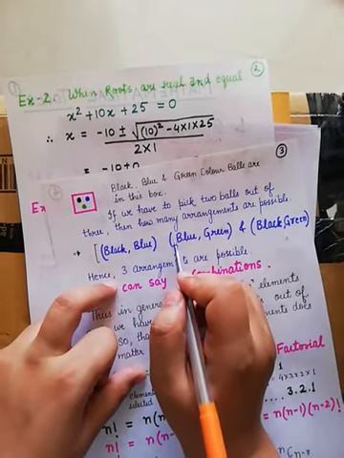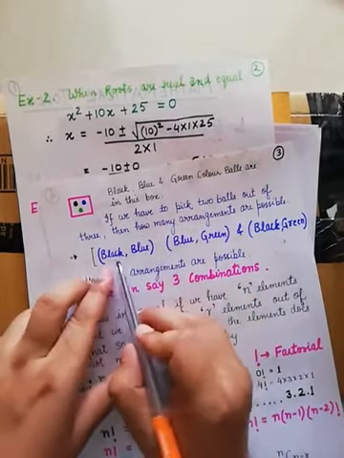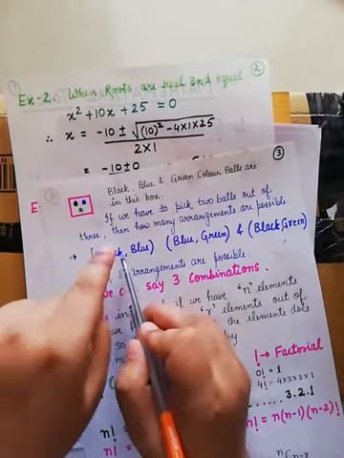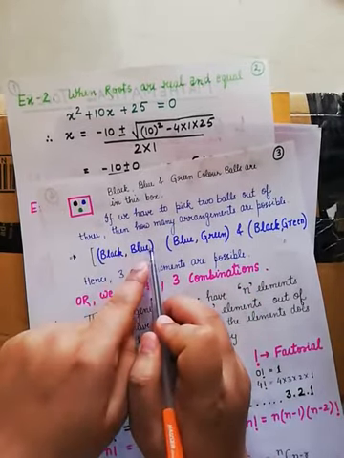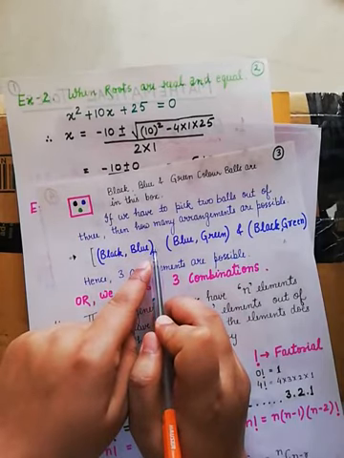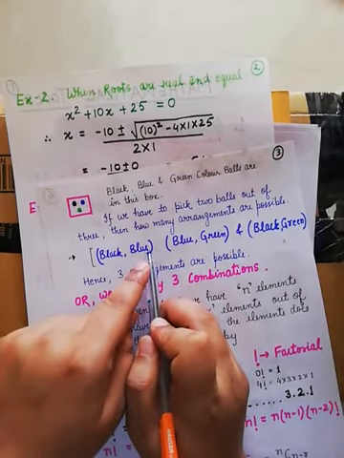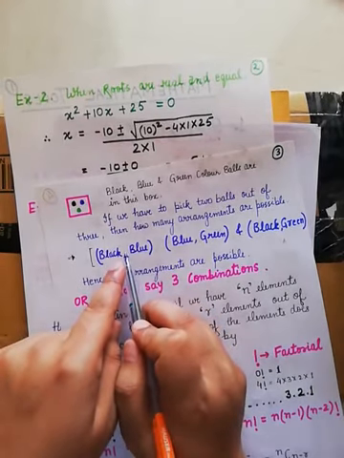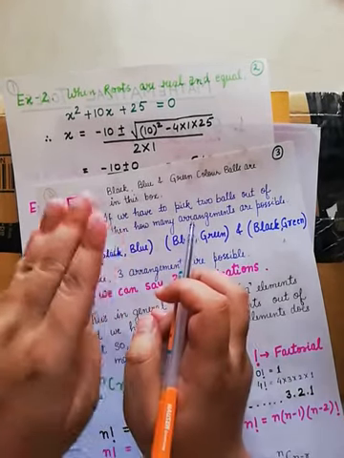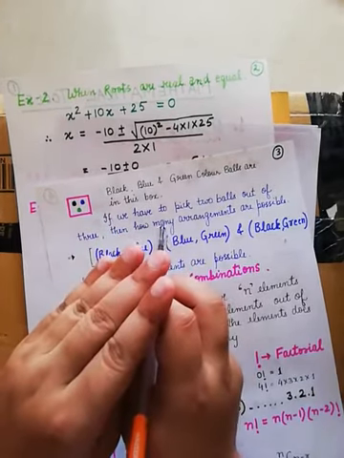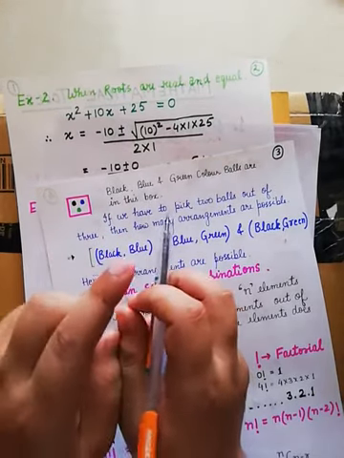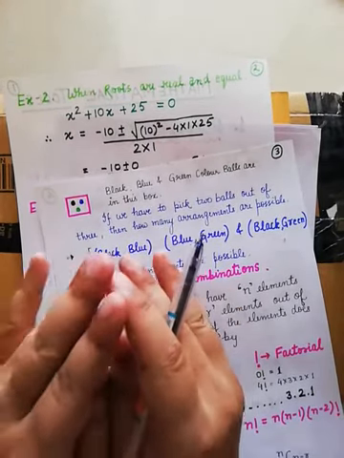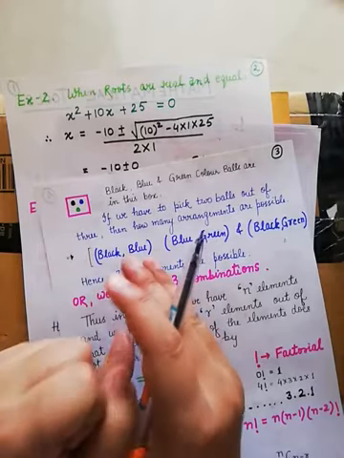The important thing to note here is, if you first choose a black ball and then a blue ball, or first a blue ball and then a black ball, it does not matter in the case of a combination. The order of the elements that you choose does not matter.